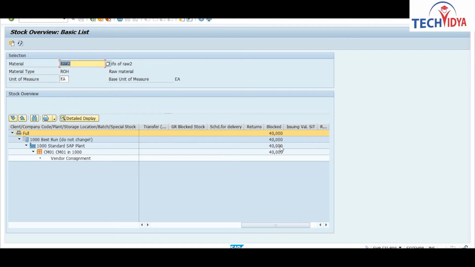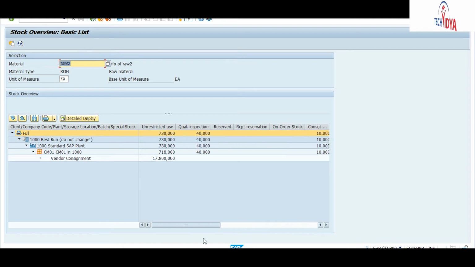Now I will try to move this block stock into the quality stock. Then it will go for the quality check. If it is passed with the quality check, then I will move this stock to unrestricted stock. So finally for my use I will have this unrestricted stock. So I have block stock, quality stock, and unrestricted stock.